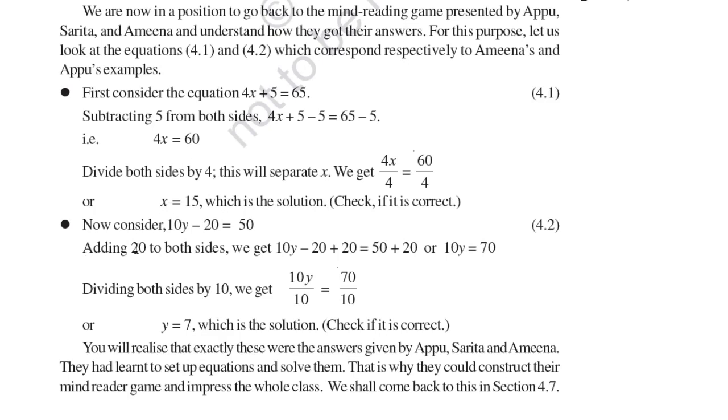Now consider 10y - 20 = 50. Add 20 to both sides. So when we add 20, we get 10y = 70. After that, we divide by 10 to get y. So we divide by 10, and y = 7.